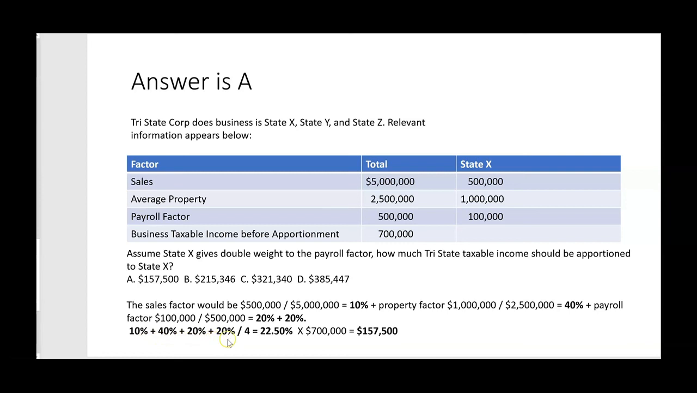Add that up, 50%, 70, 90%, and divide by 4, not 3. Because we suddenly have a fourth factor. The second payroll factor has to be counted as another factor. So now you have 22.5% as the apportionment percentage for State X. And that times 700,000 is 157.5, which is letter A.